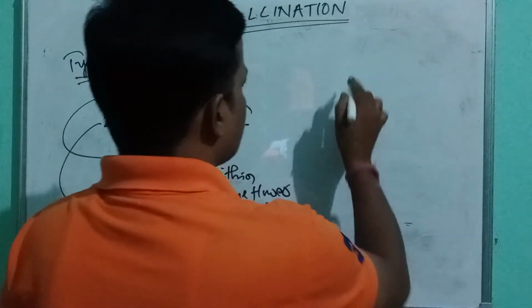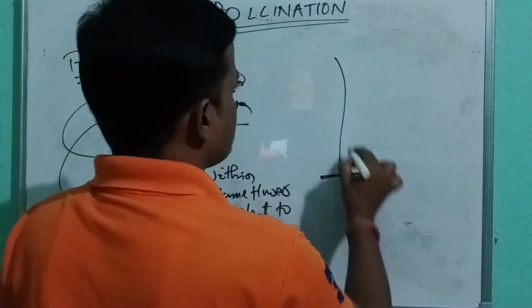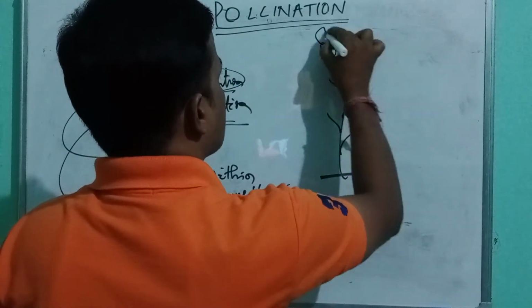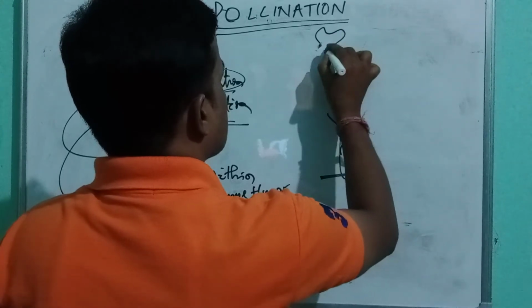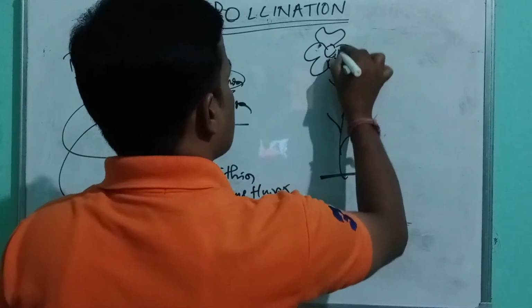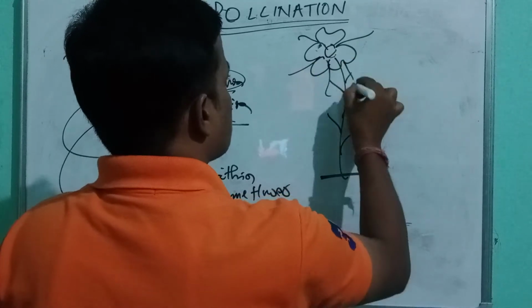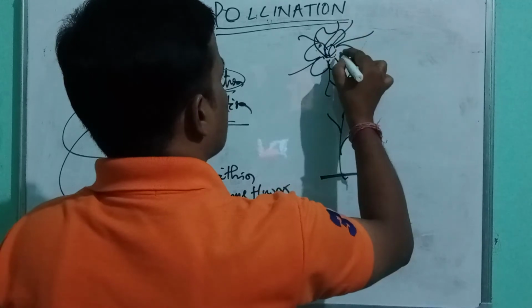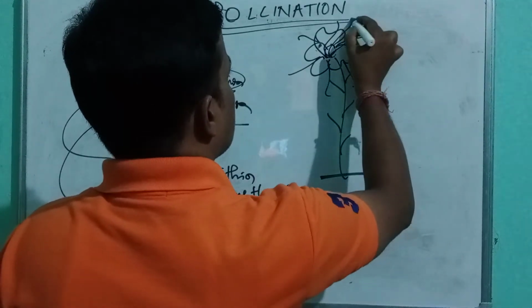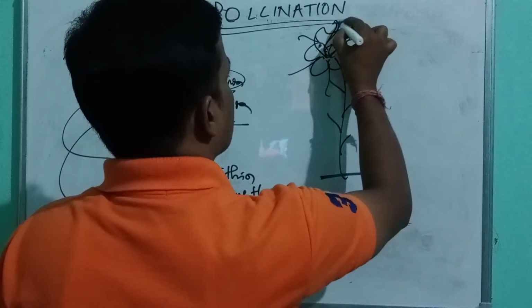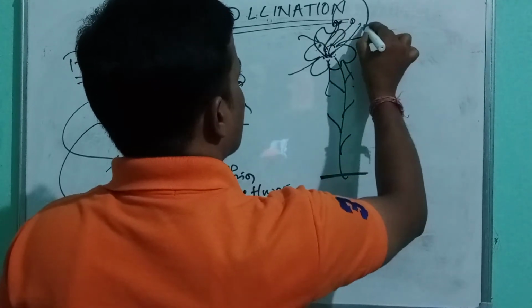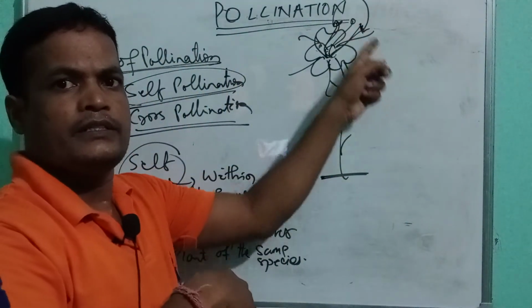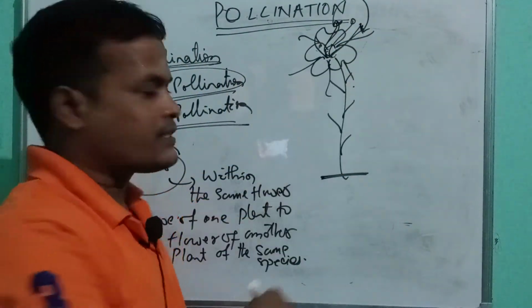Let us draw. Suppose here the transmission of pollination takes place within the same flower, so this is called self pollination.